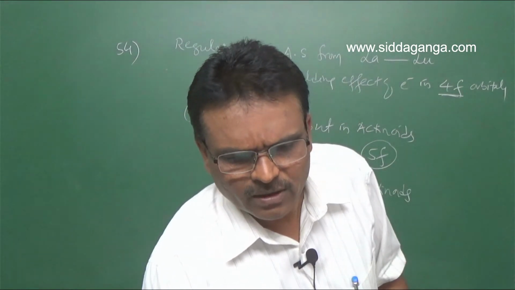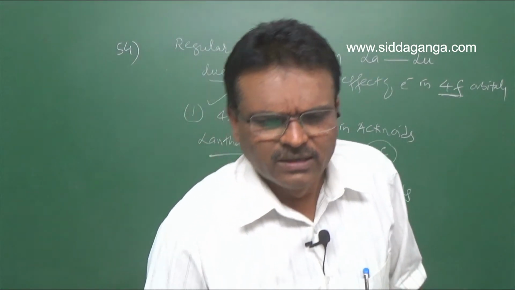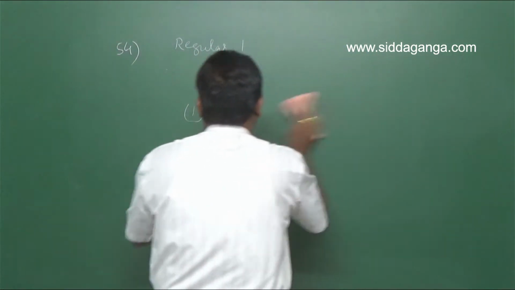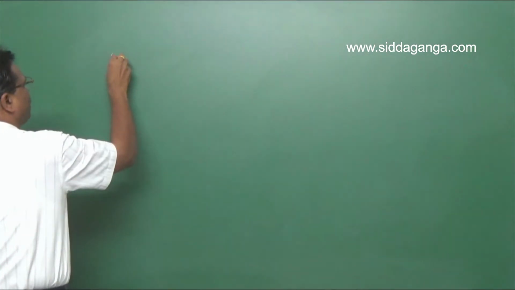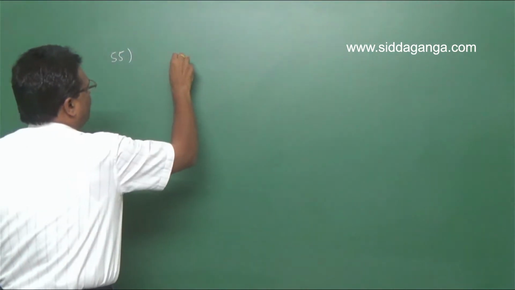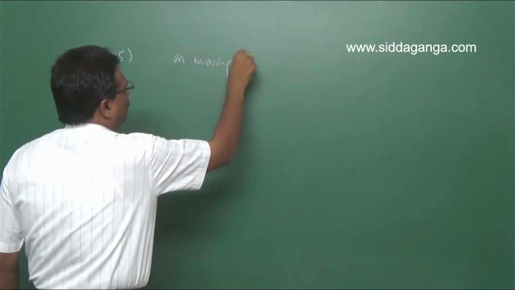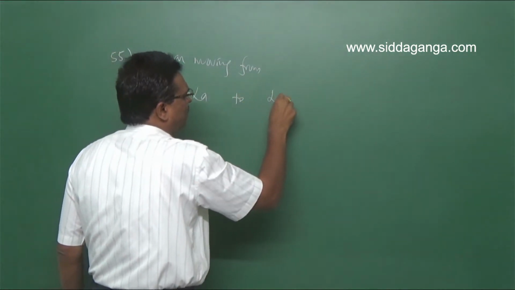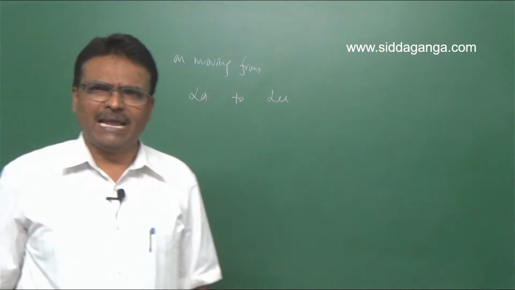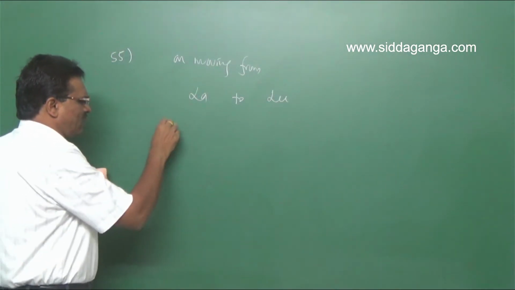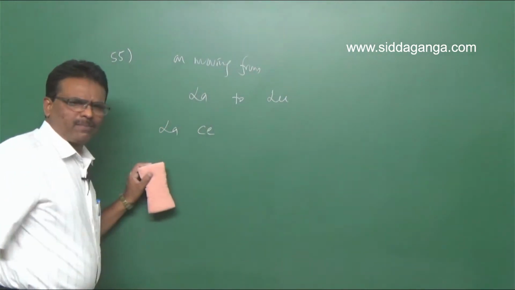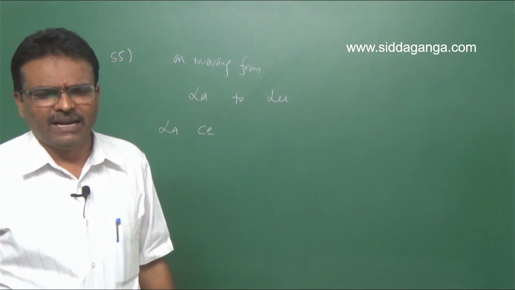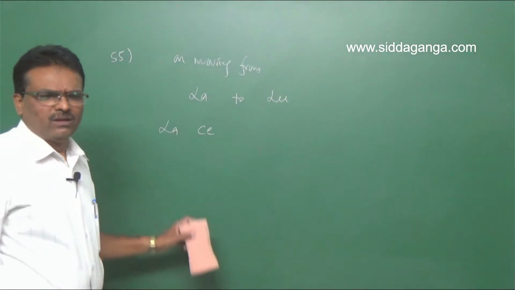Next question. Question number 55. Strongest base is... On moving from lanthanum to lutetium, the elements given are lanthanum, cerium, promethium, ytterbium and lutetium.